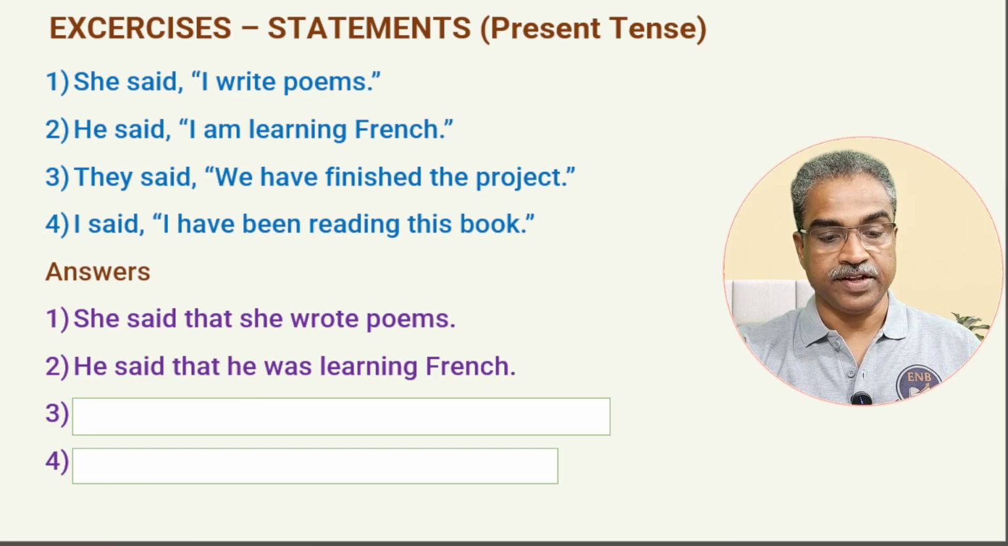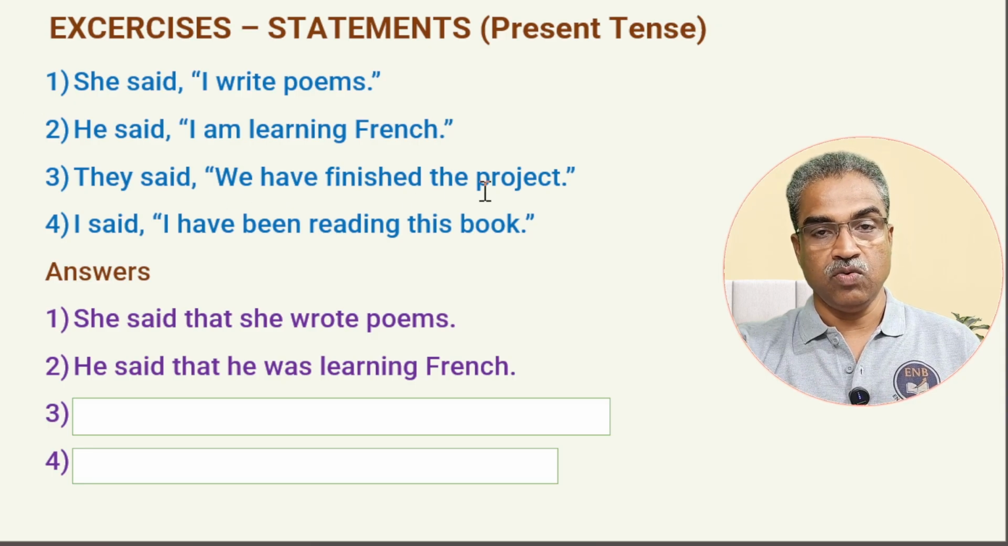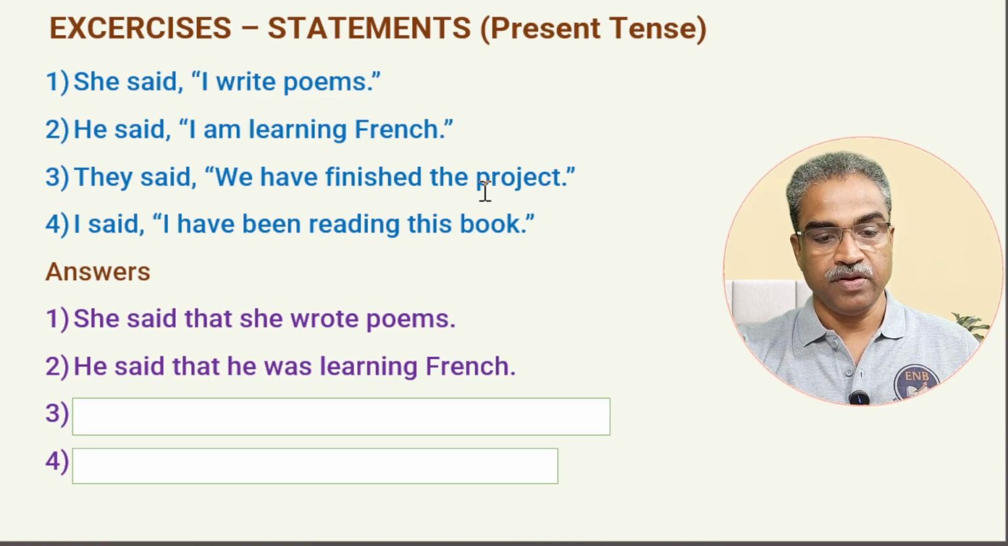Correct. Next, they said, "We have finished the project." Present perfect tense, this one. This is direct speech. Whatever is given in double inverted commas is the direct speech, meaning the exact words spoken by a person. They said, "We have finished the project."